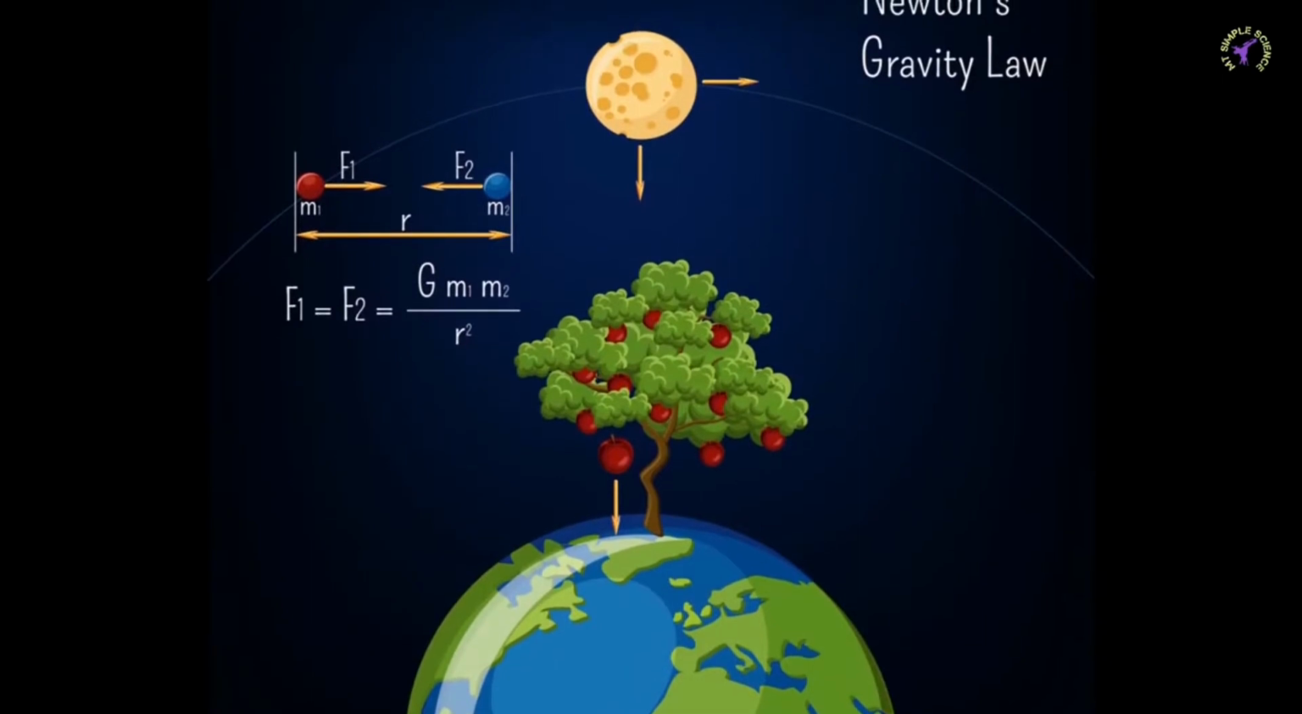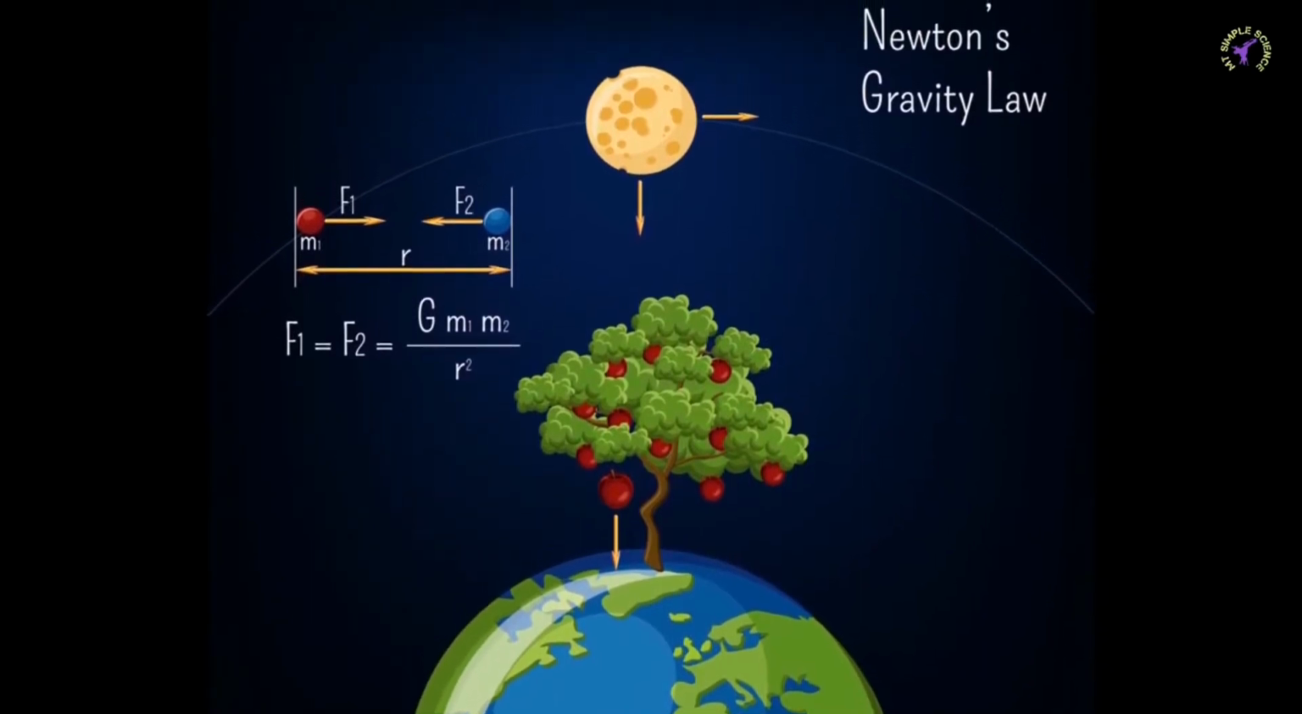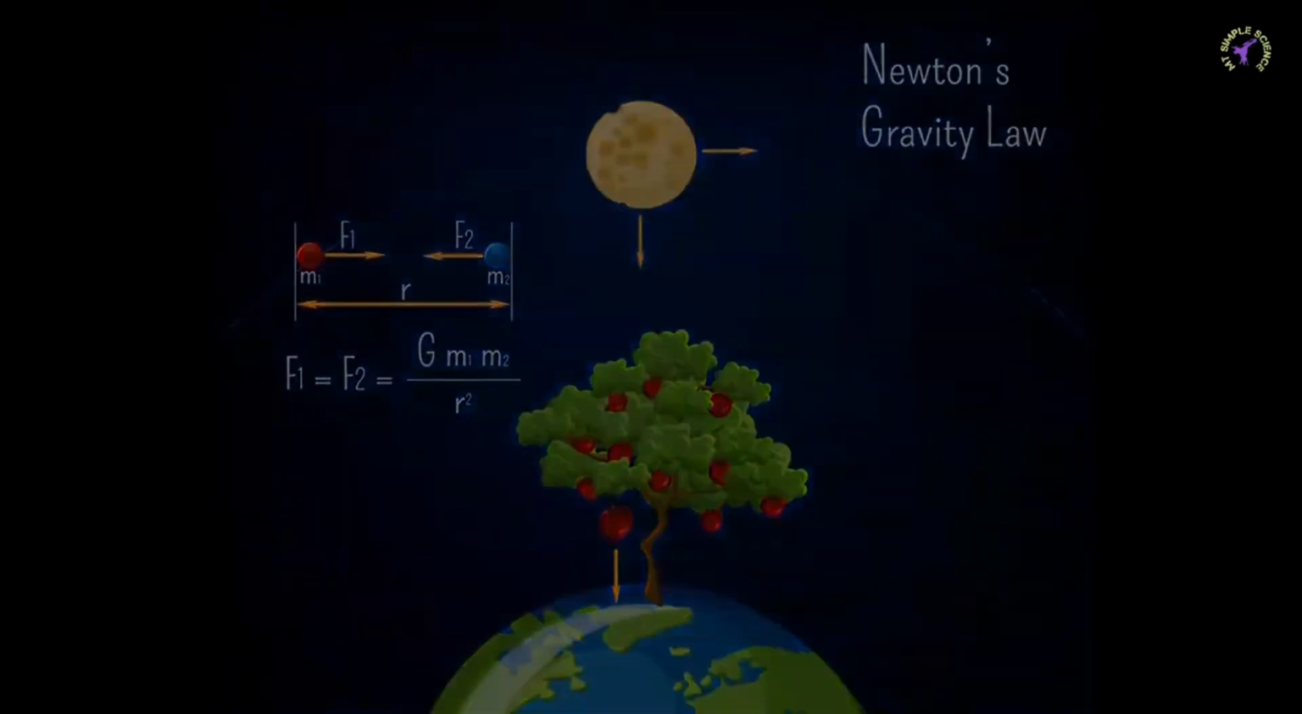Suppose we throw the ball with a velocity such that it reaches a distance where Earth's gravity doesn't act on it. In this case, the ball continues to travel away from Earth in space. For throwing a ball outside Earth's gravitational field, we require a minimum velocity. This velocity is called escape velocity. The escape velocity of Earth is 11.2 km per second.